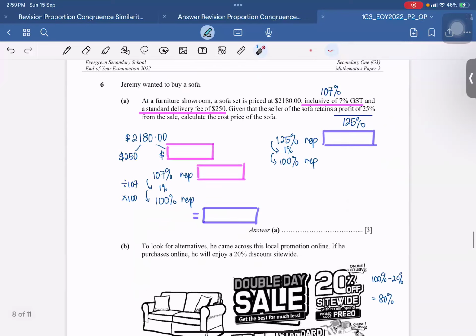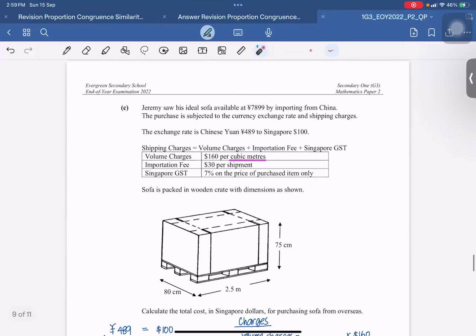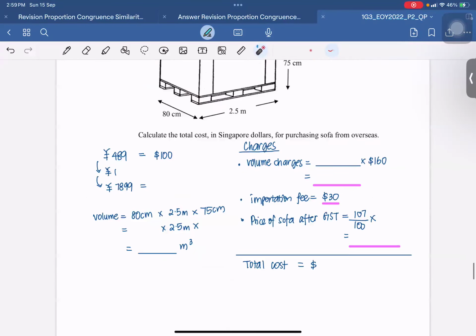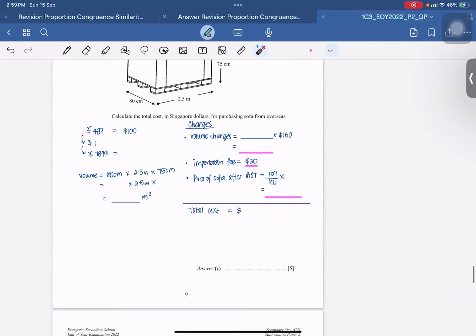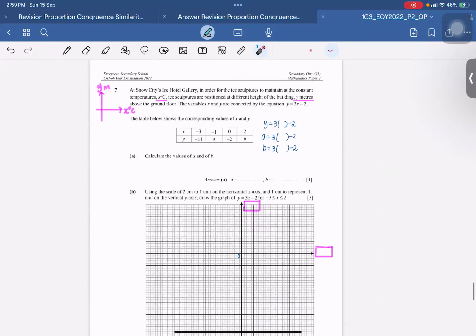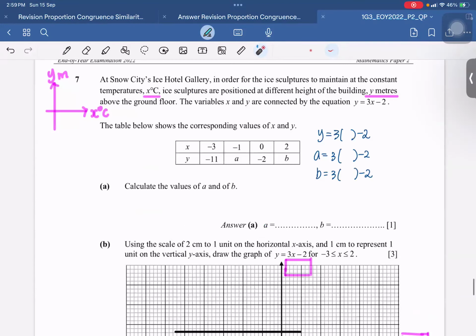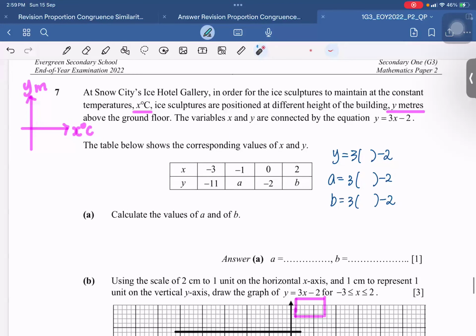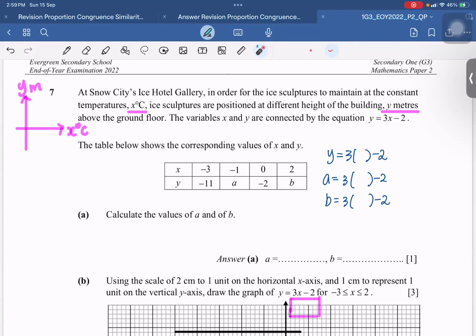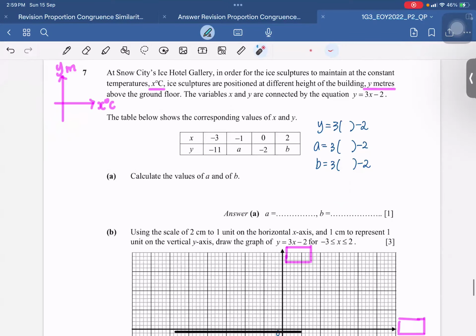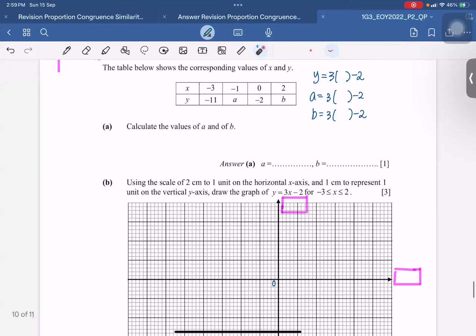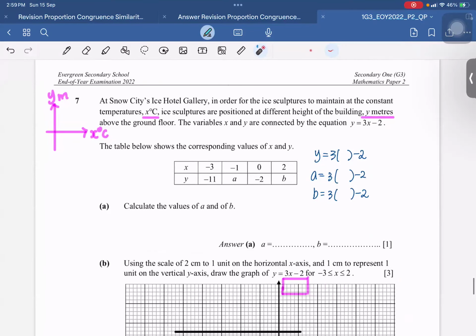Okay, so for this question number 6, I might have to explain or show you the answers and you take a look at it later, right? I just want to go through the question on graph. At Snow City, X is in degrees Celsius.